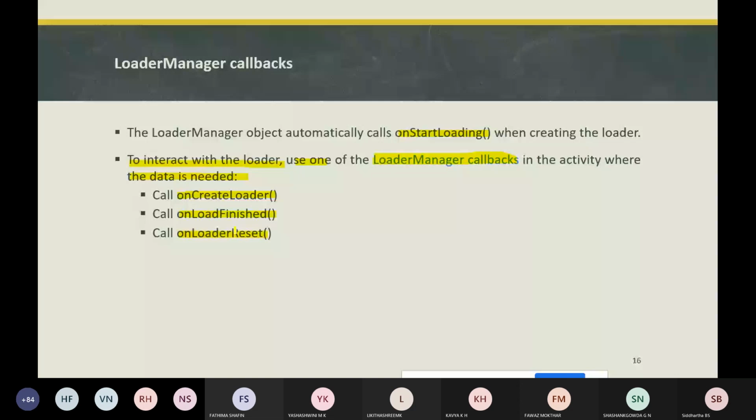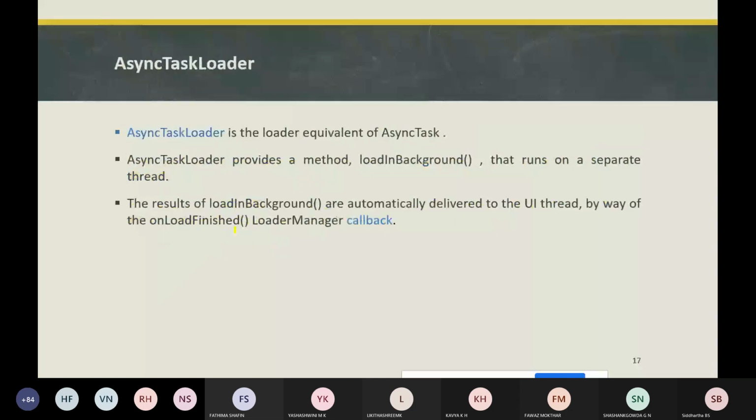Next, AsyncTaskLoader. AsyncTaskLoader is equivalent to the AsyncTask loader, where this AsyncTaskLoader provides a method loadInBackground that runs on a separate thread.